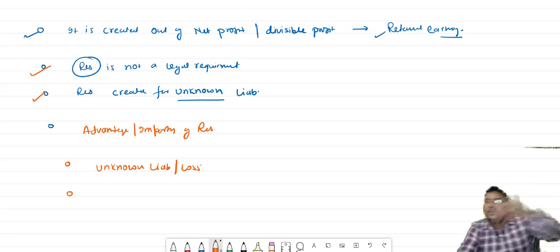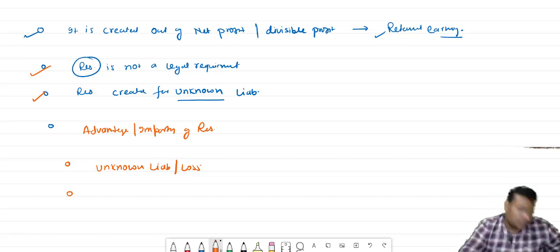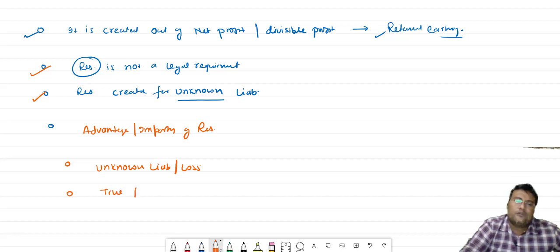If any sudden loss comes which is uncertain, to cover that loss we have the reserve. Second, when we have the reserve, it will show the true financial position of the business.